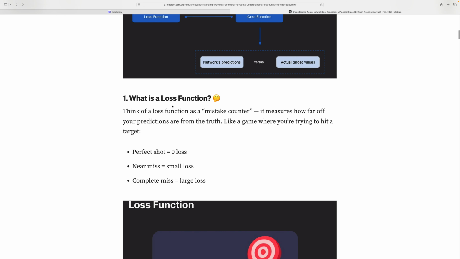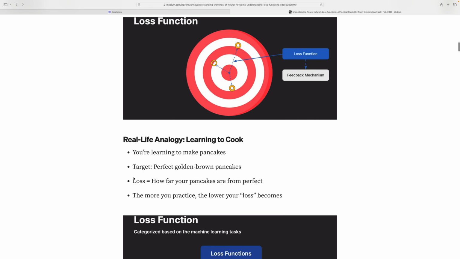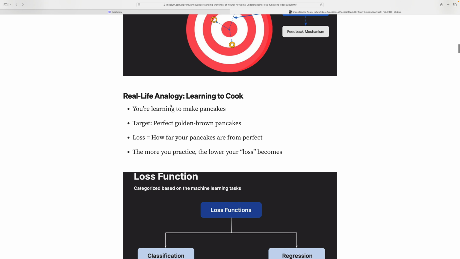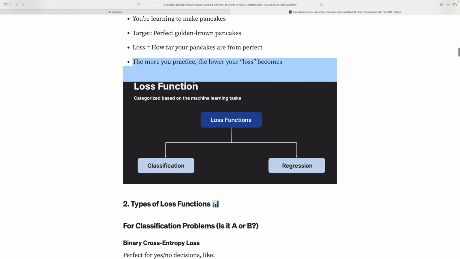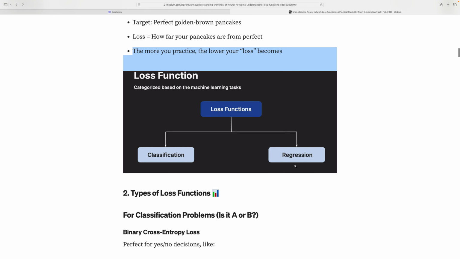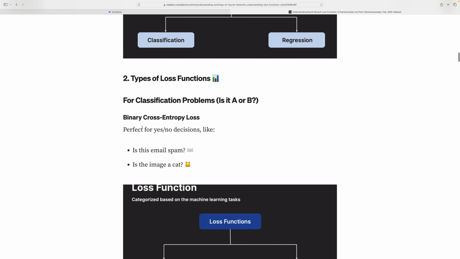So what is the loss function? Think about the loss function as a mistake counter. A perfect shot is 0, a near miss is a very small loss, and a complete miss is a large loss. These are the losses. A real-life example: you are learning to make pancakes. The target is a perfect golden brown pancake, but how far is your pancake from perfect? This depends on your practice, and the more you practice, the lower your errors become. So this is the loss function for classification and regression, which I already talked about.